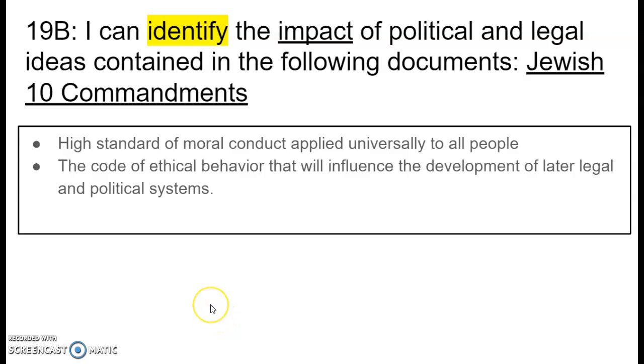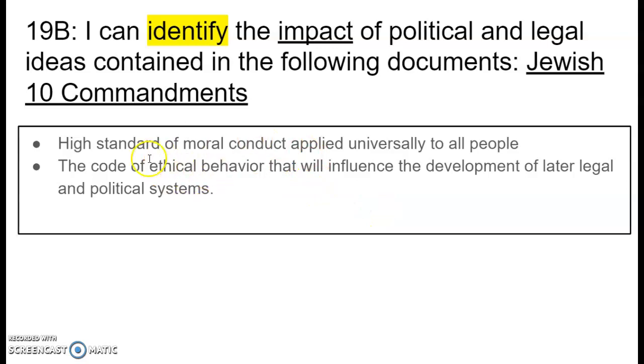So let's review 19b before we look at the question that is associated with it. The standard 19b states, I can identify the impact of political and legal ideas contained in the following documents, the Jewish Ten Commandments. So if we go back and look at the Jewish Ten Commandments, just a few of them state, you shall not murder, you shall not make idols, you shall not commit adultery, you shall not steal. Those Ten Commandments that you are to live by basically emerged out of the kingdom of Israel with the Jewish religion, Judaism.